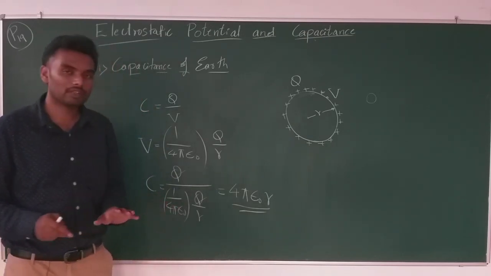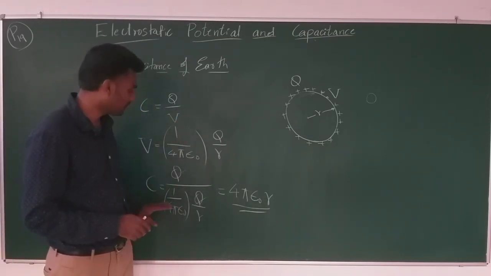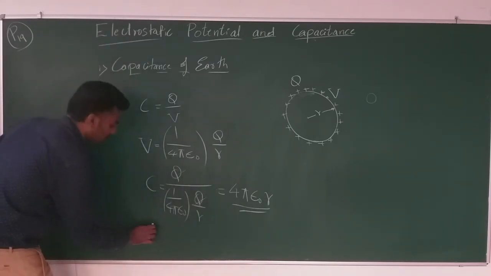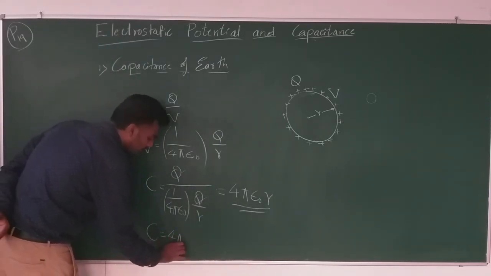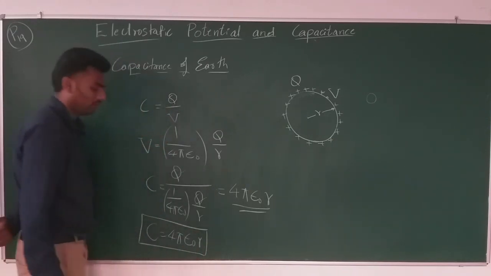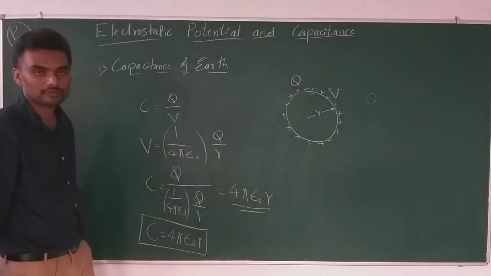Fine. So, you do not need to worry about the derivation part, just remember the final expression, which is C is equal to 4 pi epsilon naught R for a spherical body. Follow?